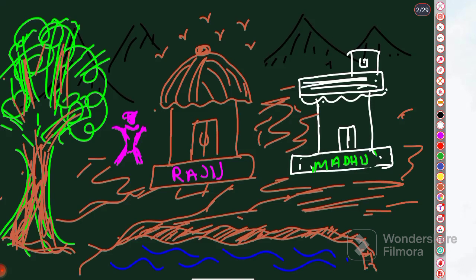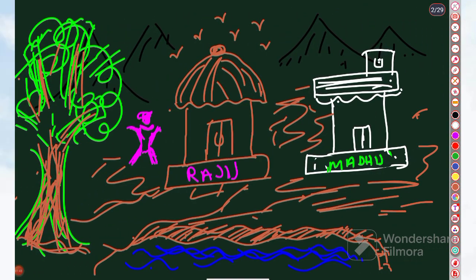Here you can see, here is the water. No duck is there in the water. And here is one tree. And here one person, me, is standing. And this is my house. I'm a very poor person. I have the cottage only. So my name is Raju, although my name is different. And this is the house of Modhu. Okay, so these are two friends.